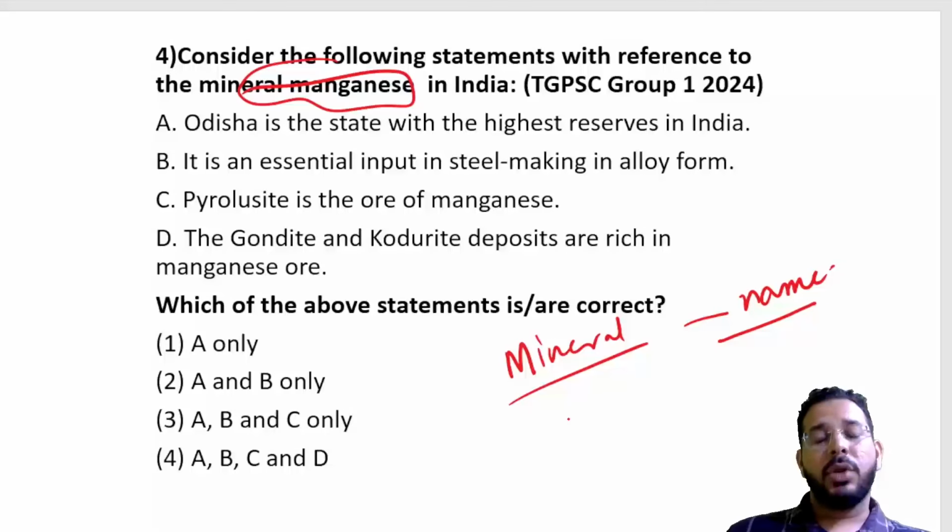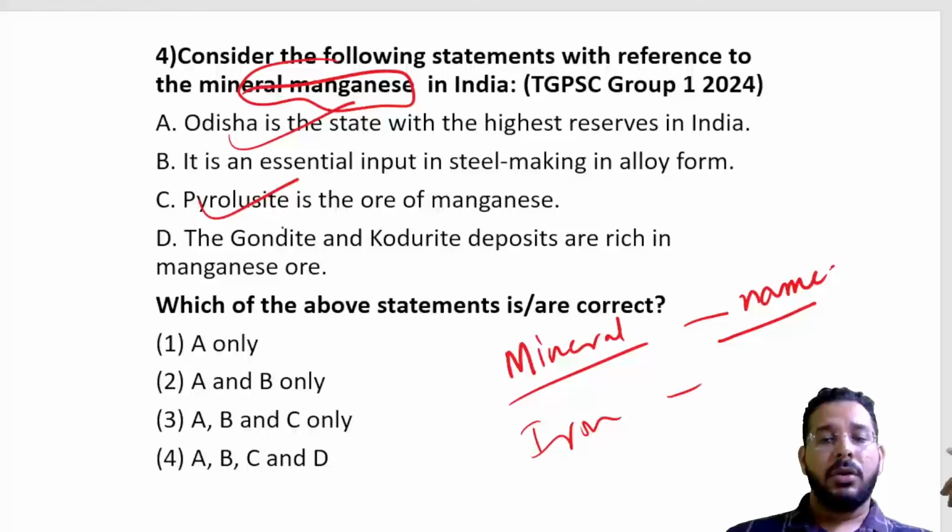So for example, thorium is found in monazite. For example, iron is found in hematite, magnetite. So such names are also used here. Then location. So these type of questions are used as on minerals.